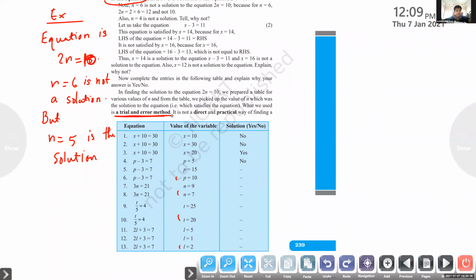Now we have to write the introduction of algebra. Okay, ma'am, we have the big box. Yes. We have to write that box. You have to write the heading, trial and error method, and draw the box and write the answers, 3 columns. What is the heading, children? Trial and error method.